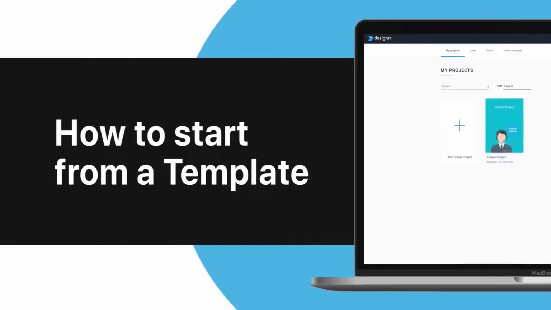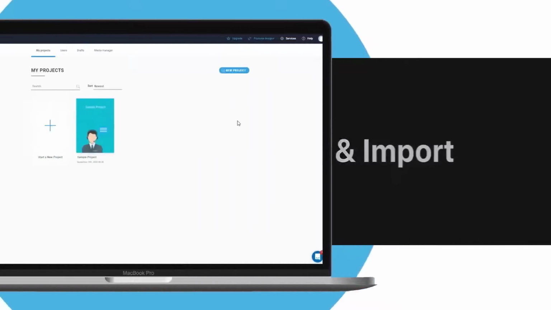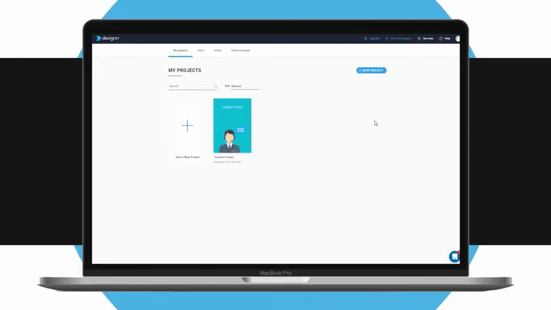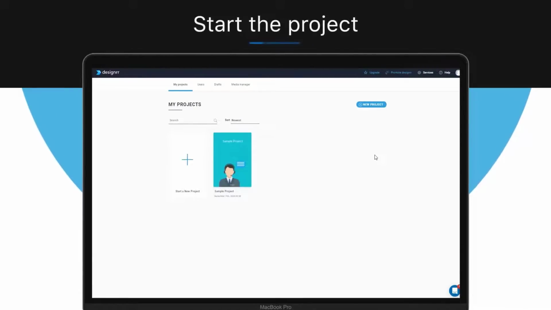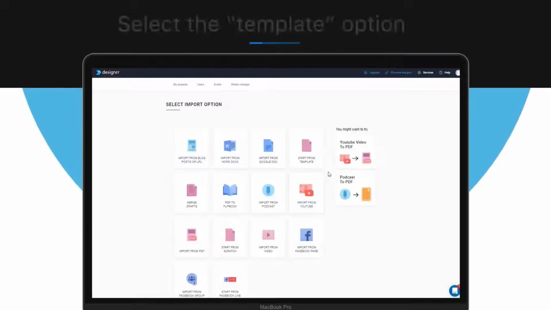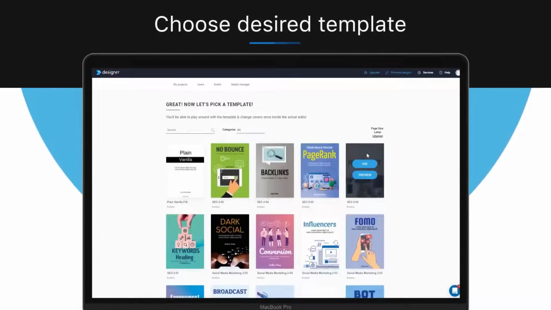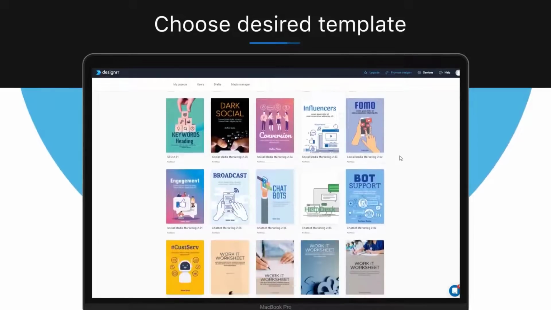How to start your project from a template. In this video, you'll learn how to start your project from a template and import your content afterwards. This method might be useful if the content for your ebook is located in different places and you want to combine them in the process of creating your ebook. So to start from a template, all you need to do is click Start New Project by clicking the New Project button. Now, choose the Start from Template option by clicking on this icon here. And now you need to choose a template.